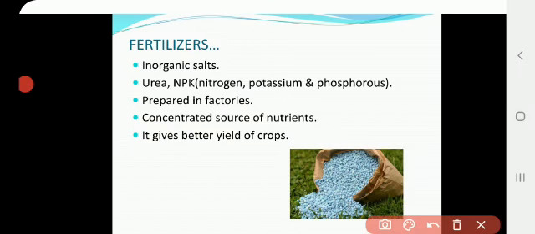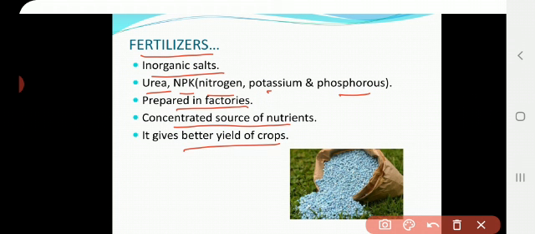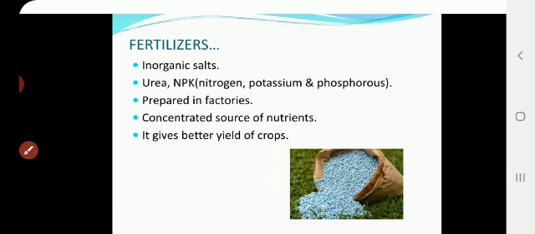Next, we are going to discuss fertilizer. It is an inorganic salt. Manure is organic, prepared from plant and animal waste, whereas fertilizer is an inorganic salt prepared in factories. Here we are using urea and NPK, which is nitrogen, phosphorus and potassium, in the fertilizer. It is a concentrated source of nutrients. Next, it gives a better yield of the crop. Compared to manure, fertilizer will give a better yield of crops.